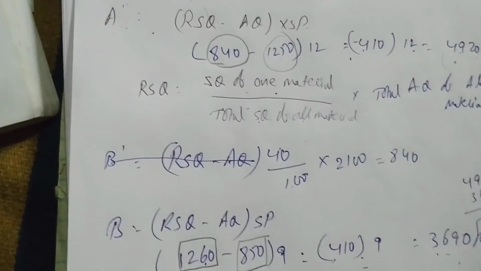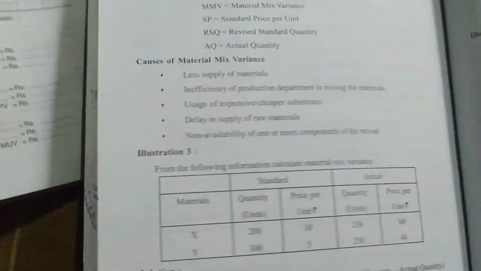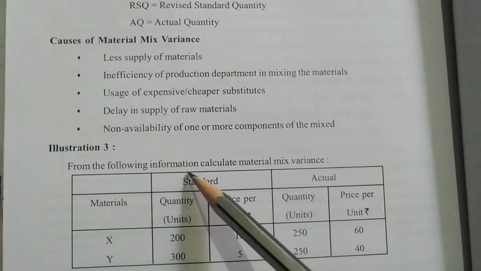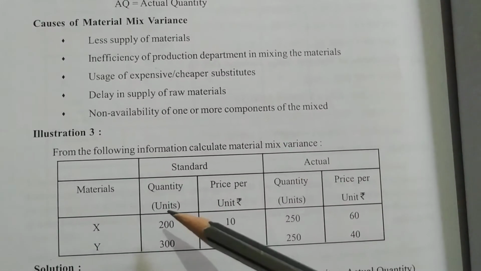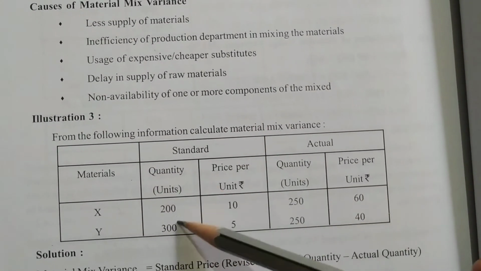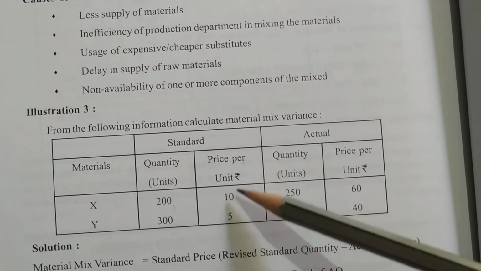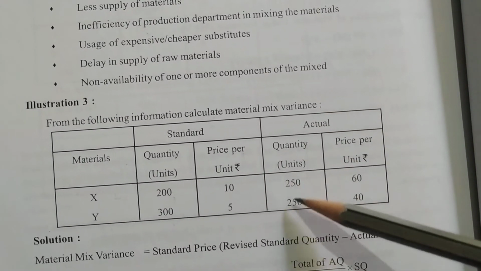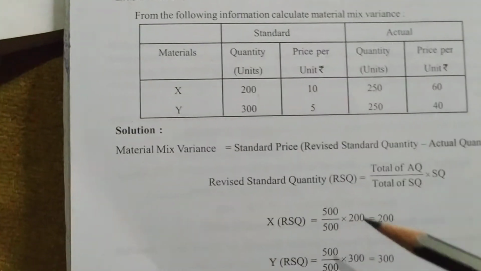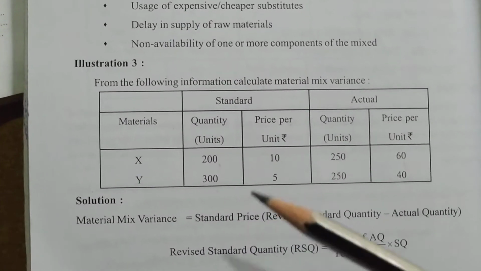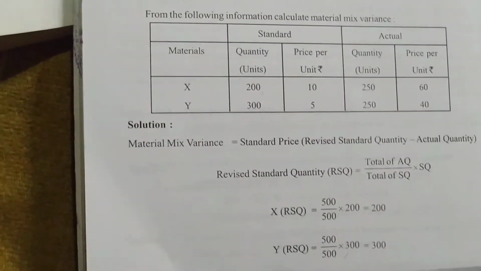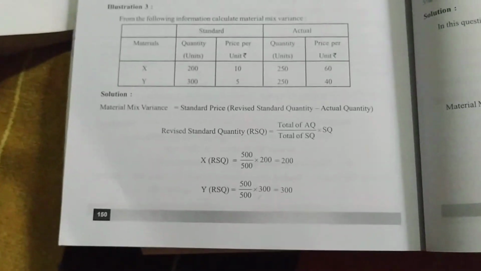I will give you one problem to solve. Please practice. From the following information, calculate the material mix variance. We have two materials, X and Y. The standard quantities are given as 200 and 300, and prices are 10 and 5. The actual quantities are 250 and 250, with prices 60 and 40. I want you to find RSQ and the material mix variance of materials X and Y.